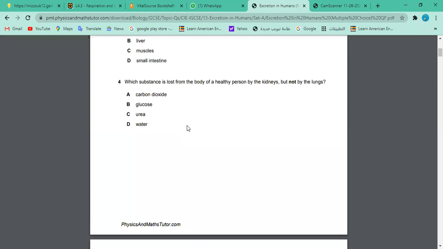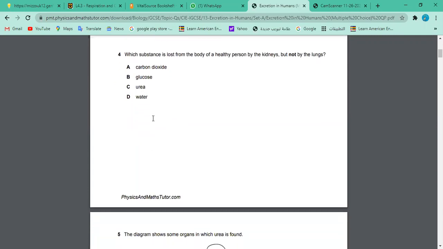Urea, however, is something that is normally present. That's why we call it urine. Urea plus water is the urine, right? So the correct answer is C, not B.